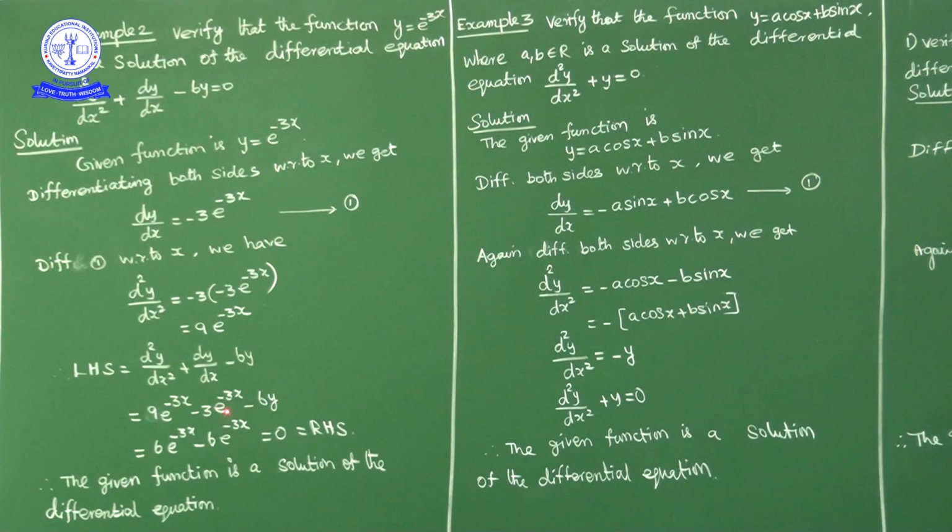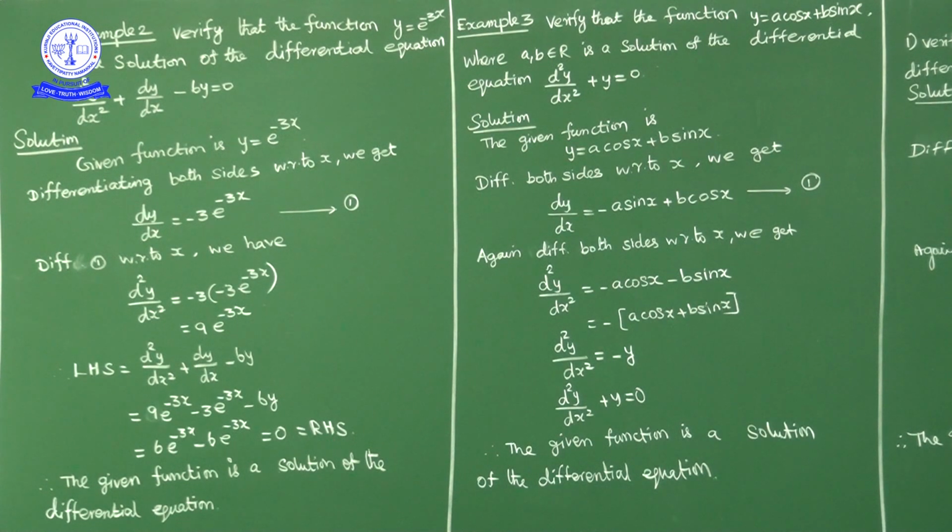Now 9 e power minus 3x minus 3 e power minus 3x is 6 e power minus 3x, minus 6 into y. Y is e power minus 3x, no? So 6 into e power minus 3x minus 6 into e power minus 3x is 0, which is nothing but the RHS.